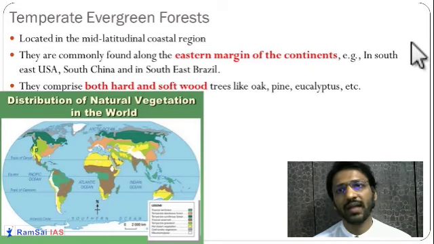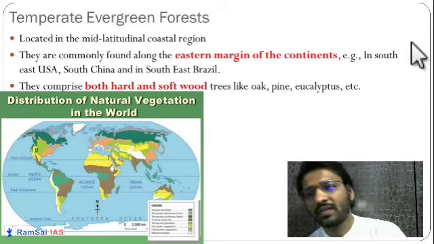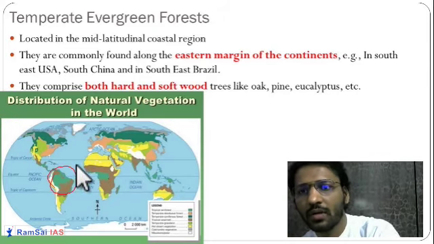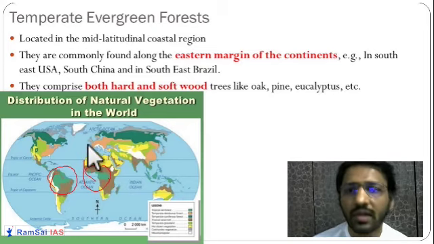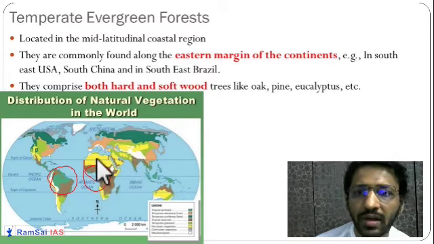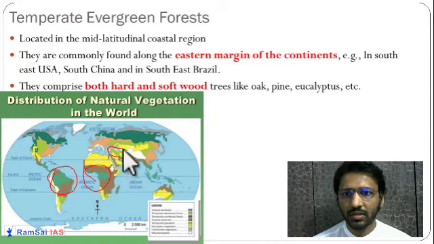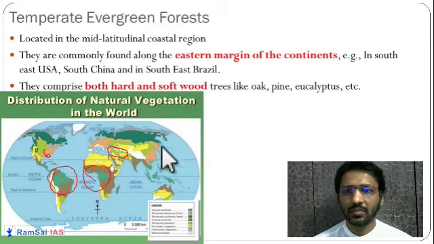First let us understand temperate evergreen forest. Before that we had seen the tropical evergreen forest in the region of the equator. Now temperate evergreen forest. Some greenish region, this you'll see. Temperate evergreen forests are generally present on the eastern margins of the continent.